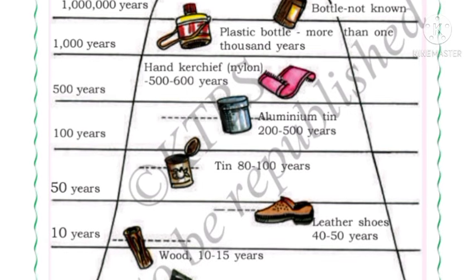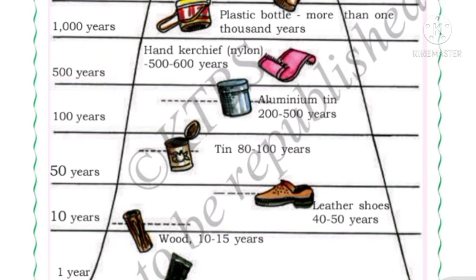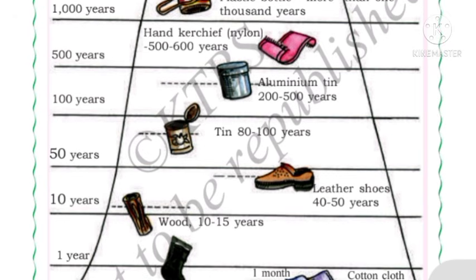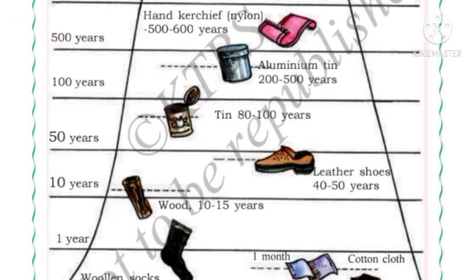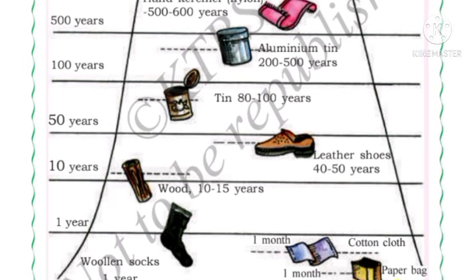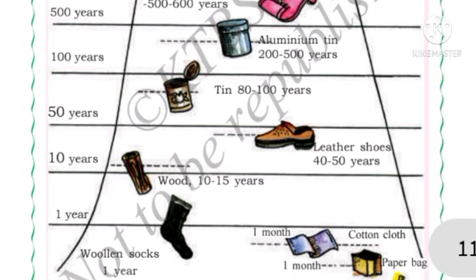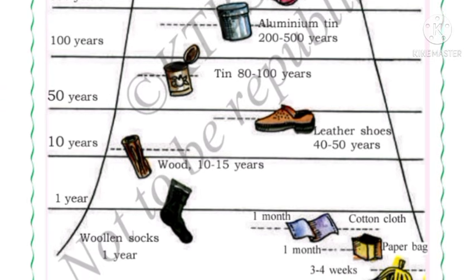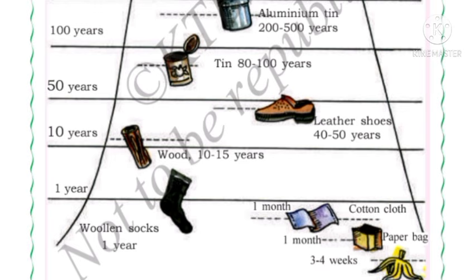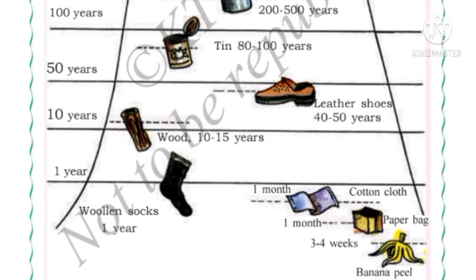500 years, a handkerchief which is made of nylon takes 500 to 600 years. 100 years, an aluminium tin takes 200 to 500 years. Then 50 years, a tin will take 80 to 100 years. 10 years, leather shoes will take 40 to 50 years. Then wood will take 10 to 15 years. Woolen socks will take 1 year and cotton cloth will take 1 month. A paper bag will take 1 month. A banana peel will take 3 to 4 years.